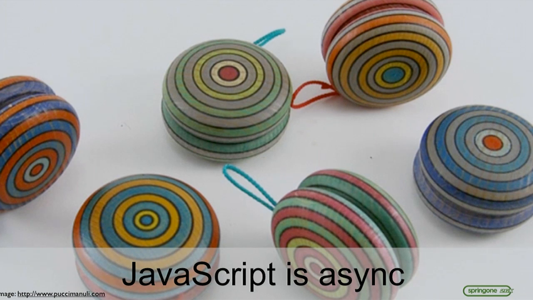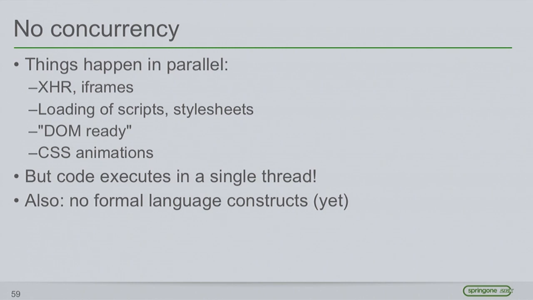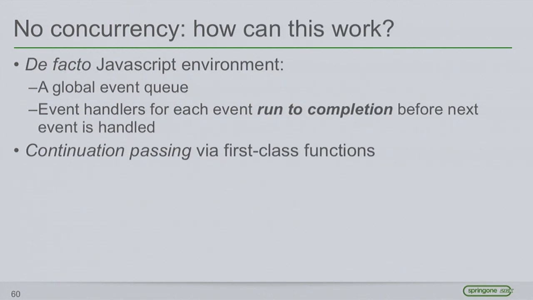Okay, I think the last mental hurdle, for me, when coming from a more classical environment to JavaScript, was getting used to async, because in JavaScript, of course, there's no real concurrency. Things happen in parallel, and there's multiple threads happening, but in our code, in our environment, we only have one thread. So how do we deal with that? How can we possibly handle all of these things happening at once in a single thread? And especially since the language itself has no formal mechanism to deal with this.